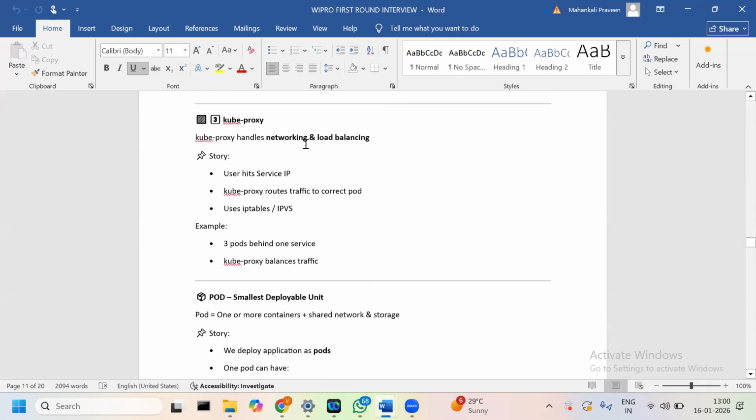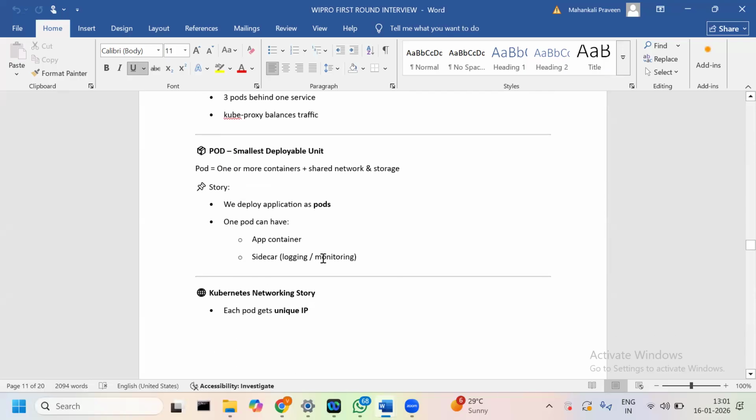The proxy handles networking and load balancing, and the user hits the service IP. Each pod has specific internal IPs. The user hits the service IP and kube-proxy routes the traffic to the correct pod, using iptables. For example, we can have three pods behind one service. The service is a static service and kube-proxy balances the traffic.